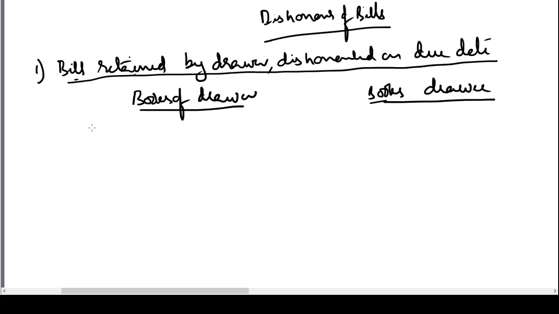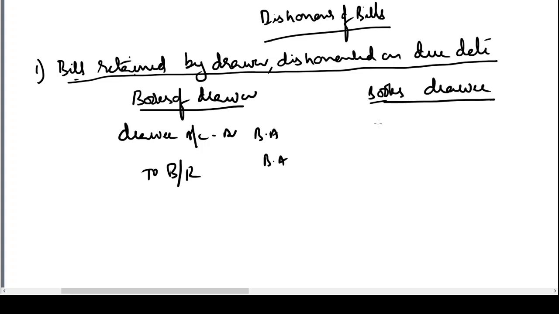When the drawer received the bill from the drawee, he would have passed the entry bills receivable to drawee. When the bill is dishonored, that entry needs to be reversed and he will pass the entry drawee account debit to bills receivable. We are only trying to learn what are the entries relating to dishonor. That's it. So whatever entry he has passed in his books, he will reverse. He would have recorded the entry with bill amount. Now he will reverse with the bill amount.